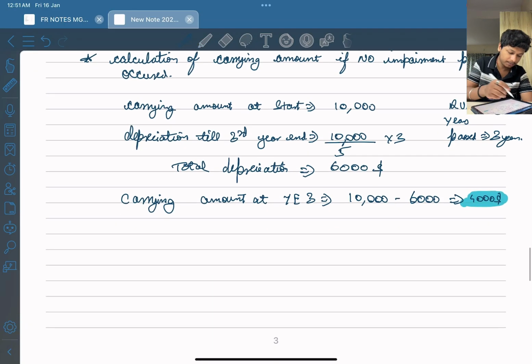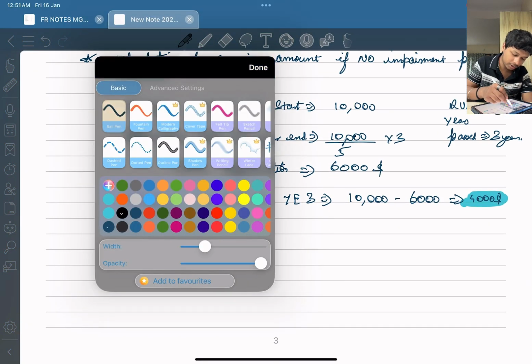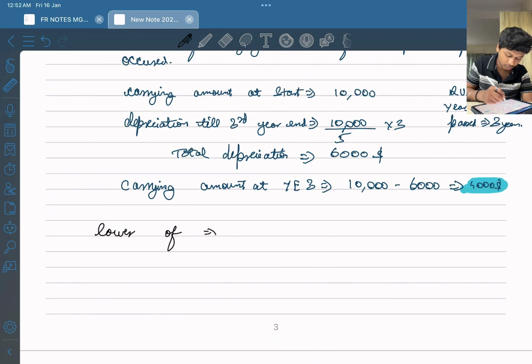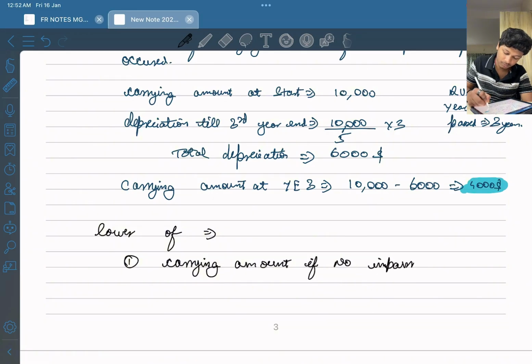So what we have to see for impairment reversal, we have to see the lower of: first, the carrying amount if no impairment previously occurred, and secondly, we'll be seeing the recoverable amount.